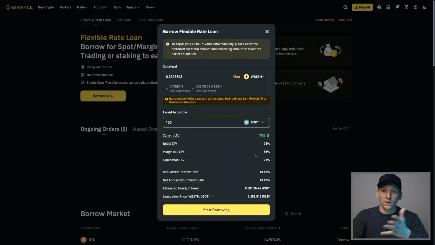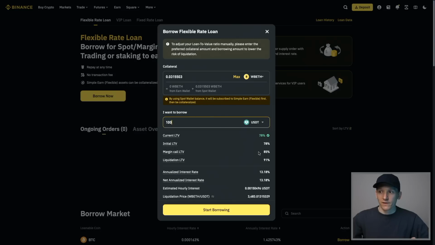That means they'll send you an email and say, hey, your collateral is getting very low in relation to your loan. You need to put more ETH on the platform or pay it off, right? That's at 85%. At 91%, that is when Binance will actually just sell your stuff. So you have a 9% buffer basically, right? So if the ETH falls further and your $100 is 91% of the value of your ETH, Binance will just sell your ETH and pay back the loan, and that's that.